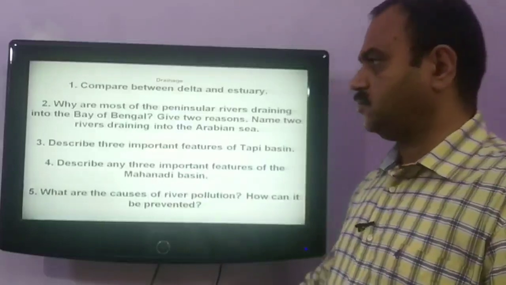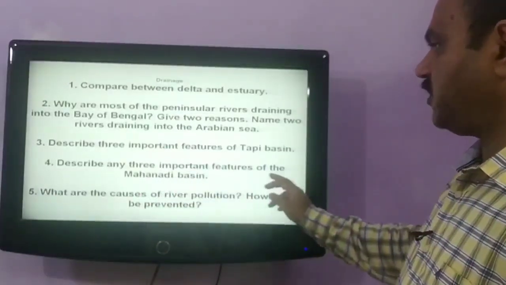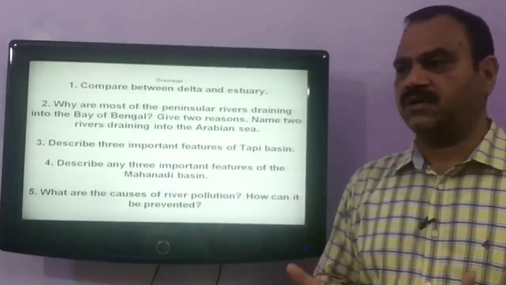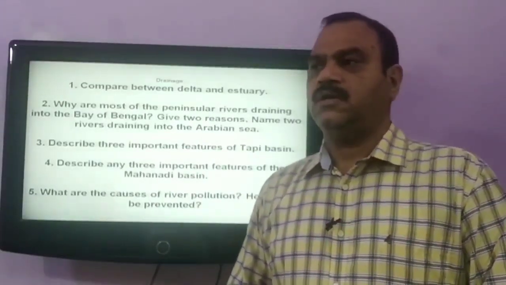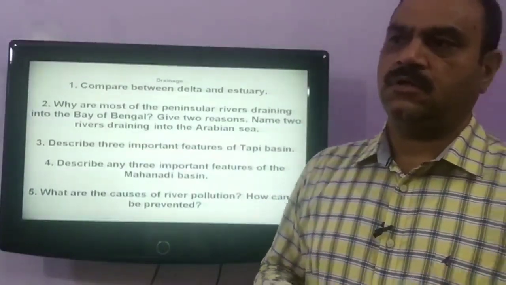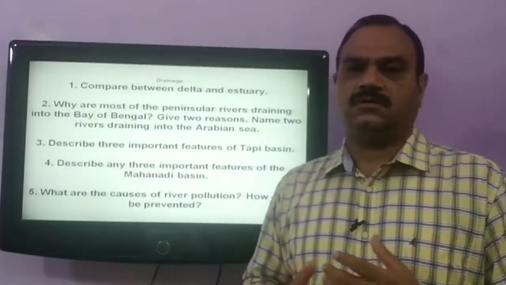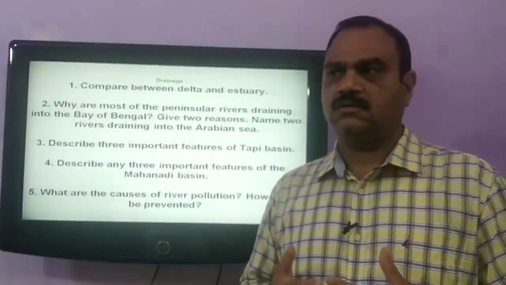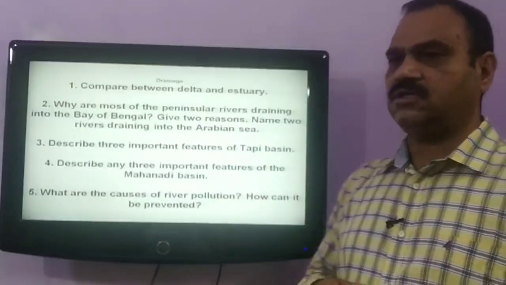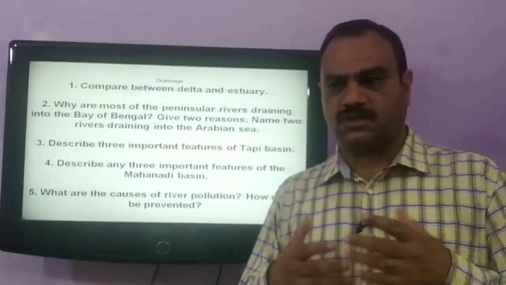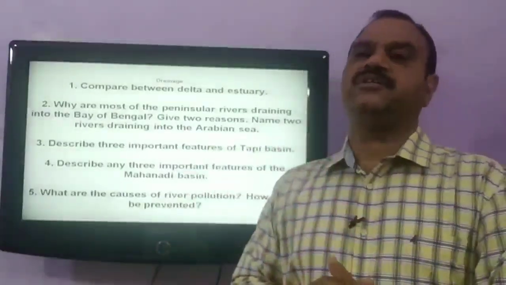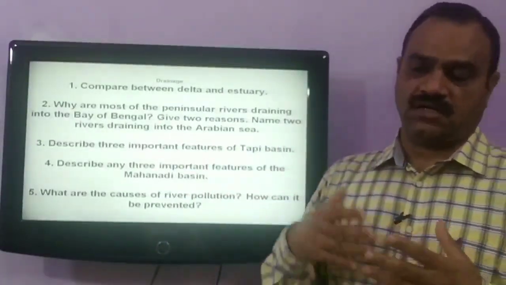Yes, our next question is, describe three important features of Mahanadi Basin. Mahanadi is one of the important peninsular rivers. It drains the area of Chhattisgarh, Odisha and Maharashtra. The river Mahanadi originates in the highlands of Chhattisgarh and then moves towards Odisha, and there it makes a delta.